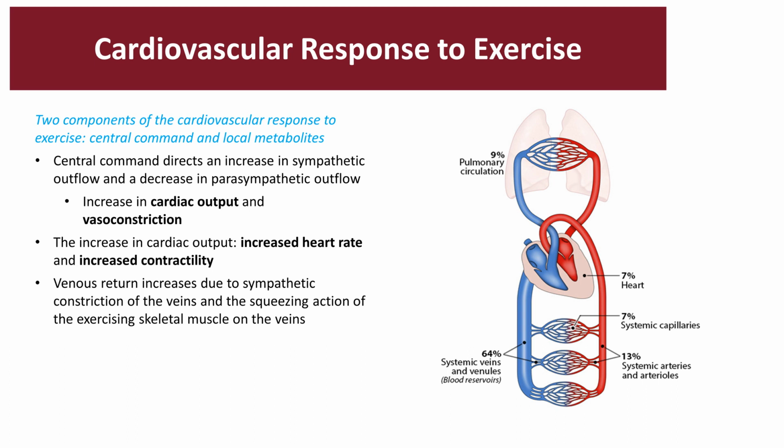So when you exercise, you have the central command, which will then increase sympathetic outflow and decrease parasympathetic outflow, increasing your heart rate, contractility, and cardiac output. It will constrict arterioles to your splanchnic and renal system so you don't lose any blood volume, and constriction to the veins so that you have an increased venous return. Local responses include the vasodilator, dilation to the skeletal muscle so that you reduce the resistance and increase more blood flow to the muscle.